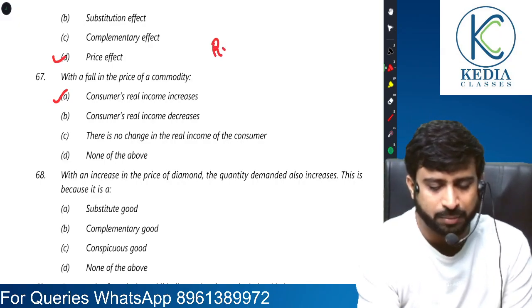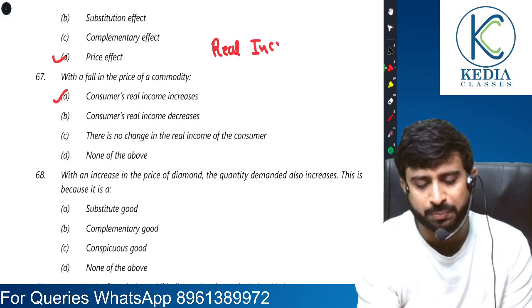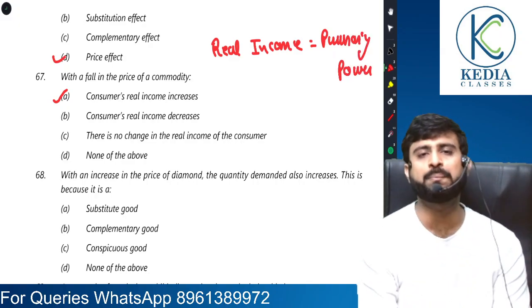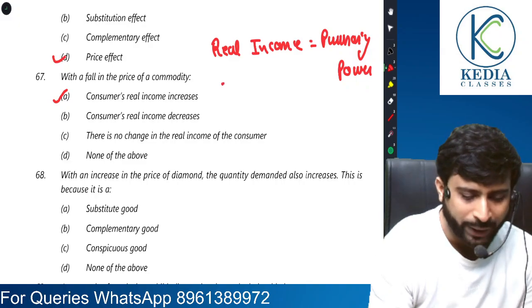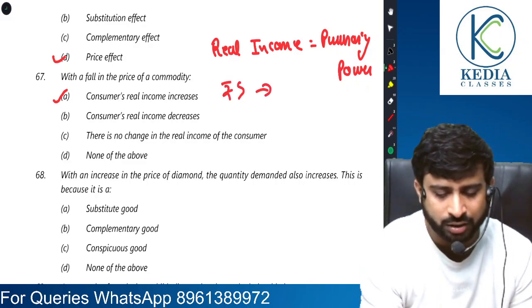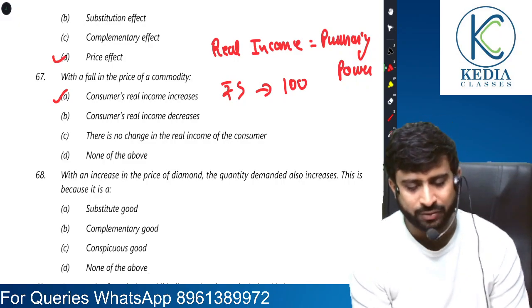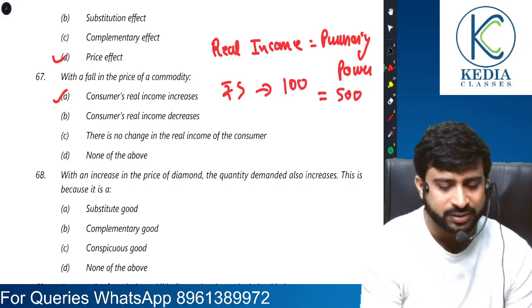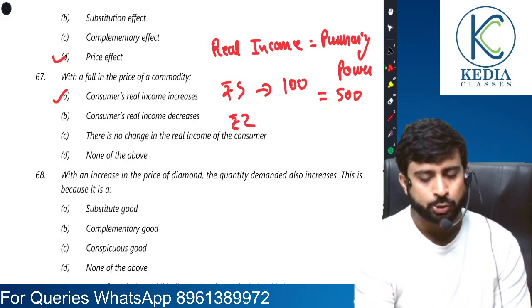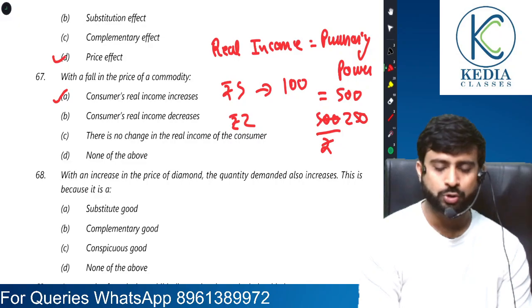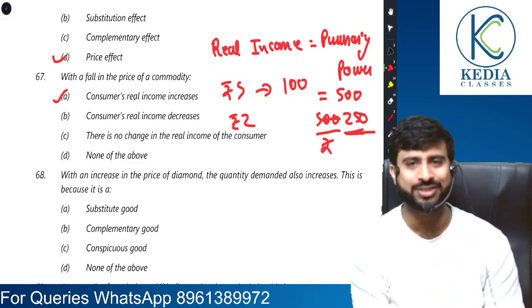Real income means purchasing power. So if price of something has reduced, your ability to buy that thing has increased. I will give you an example here. Suppose price was rupees 5 for a commodity whose quantity demanded was 100 units. So when price was 5, demand was 100, so we were spending 500 rupees. Now price has gone down to 2 rupees. So with the same 500, now you can buy 250 units. So this is the real income, the purchasing power.